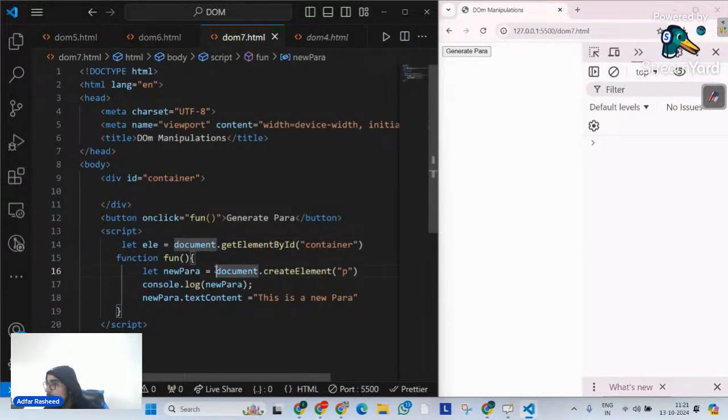Why is it not displaying p? Because of console.log p, there's some logic over there that you need to understand. I think your question is: since we are writing console.log new para on line number 17, and then on line number 18 we are writing this is a new para, why is it printing the element over there? Because it executes the JavaScript wholly, right?